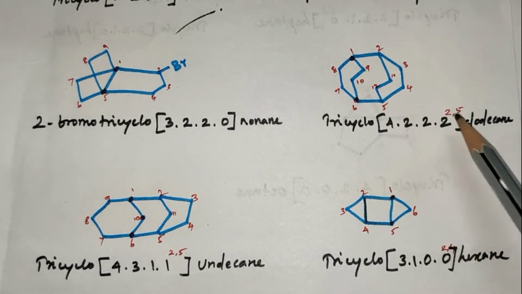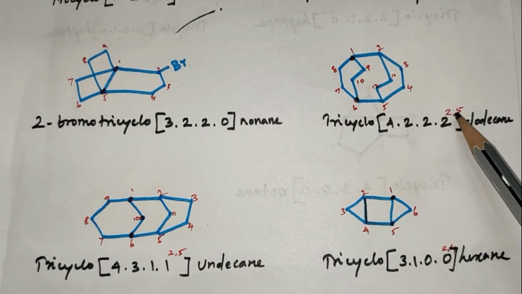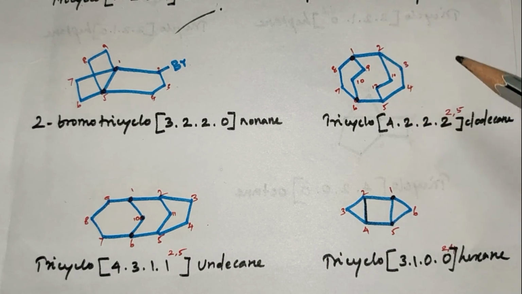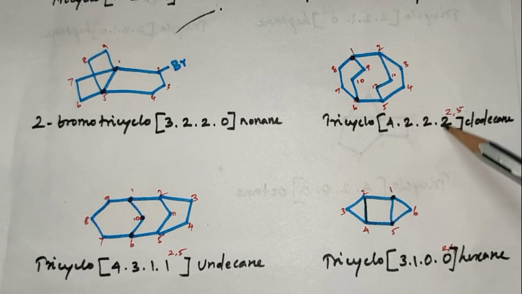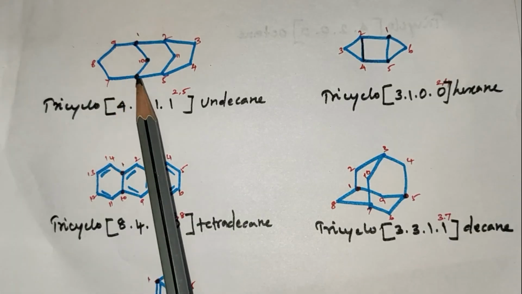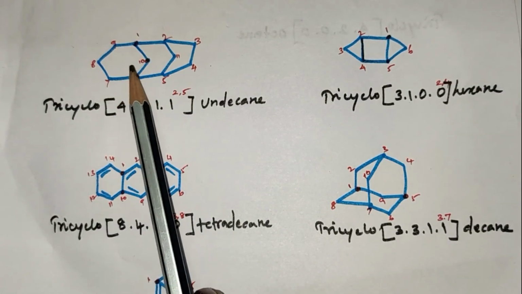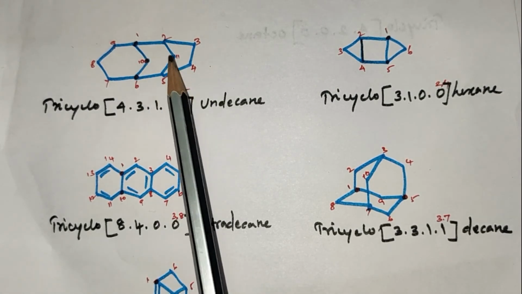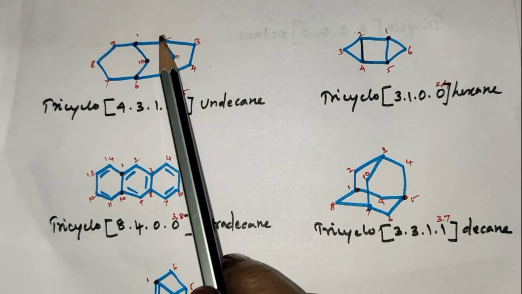In the superscript, the connecting carbons are 2 and 5. It is a sub-bridge. The connecting carbon atoms are 2 to 5. In this compound, it is a tricyclo compound. It is a main bridge. It is a sub-bridge. The longest chain is this side.